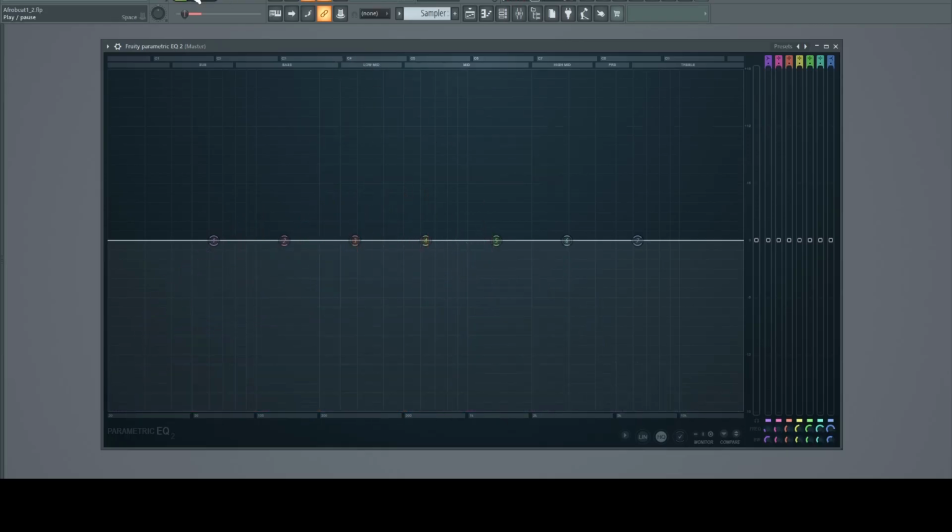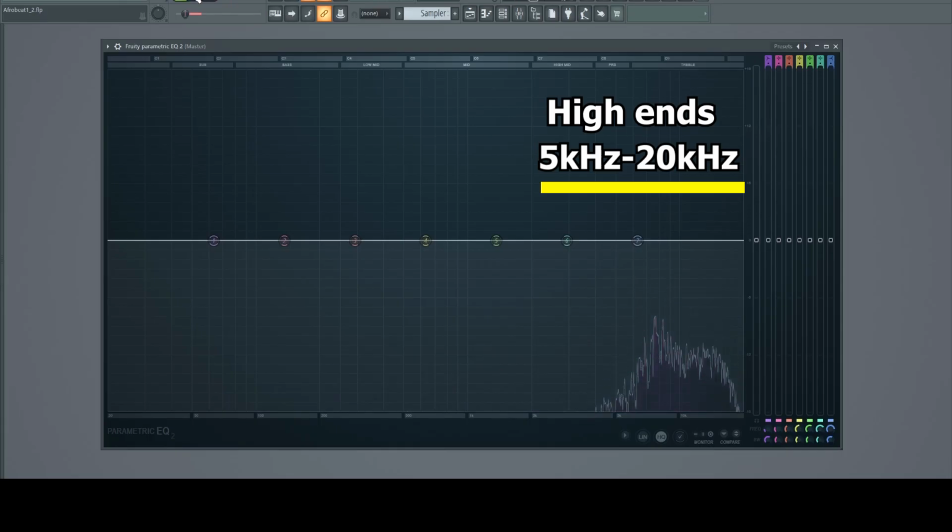The high end ranges from 5 kHz to 20 kHz. This frequency range introduces crispness or sparkle in sounds. Though sensitivity to it often diminishes with age, it ensures clarity and brightness when boosted, and contains instruments like cymbals, shakers, and hi-hats.